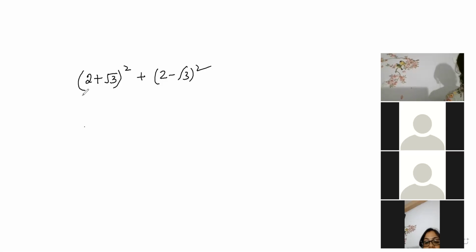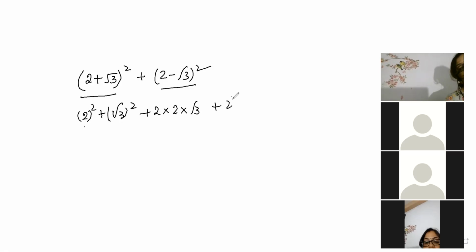A plus B whole square formula you continue. A minus B whole square formula you continue, beta. Again, the answer is coming 4. Very good. I repeated the question because I just wanted to know whether you are understanding the pattern or not. Look here, beta. This is exactly 2 square plus A square plus B square plus 2AB, that is 2 into root 3.